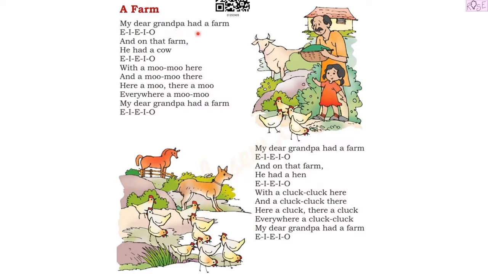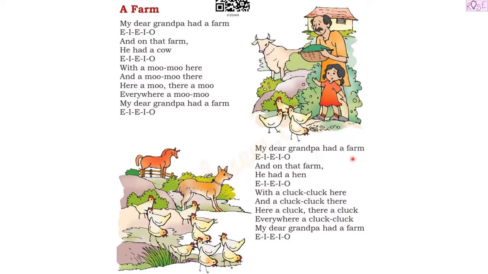My dear grandpa had a farm, E-I-E-I-O. And on that farm he had a cow, E-I-E-I-O. With a moo-moo here and a moo-moo there, here a moo, there a moo, everywhere a moo-moo. My dear grandpa had a farm, E-I-E-I-O.